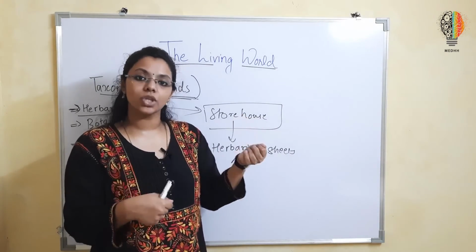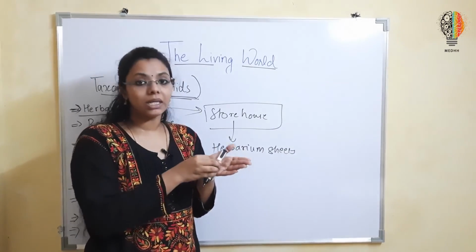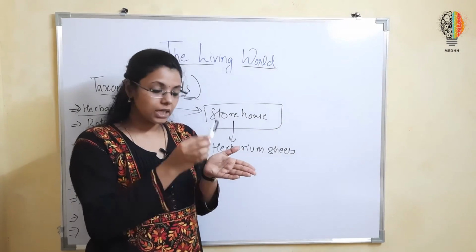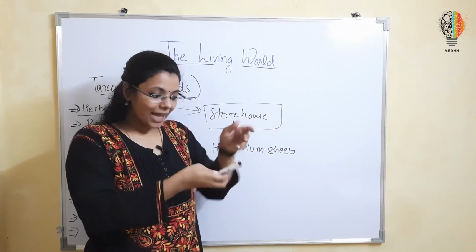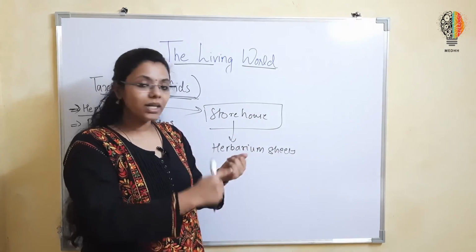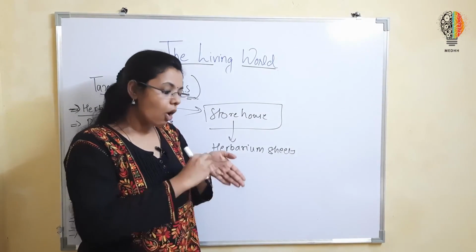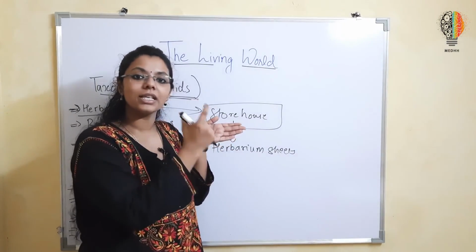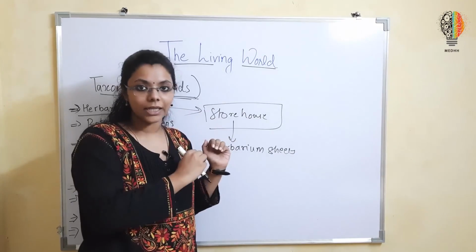Now what are these herbarium sheets? These sheets consist of a plant specimen that has been collected from a particular area or a particular place. It has been collected, pressed and preserved in those sheets, and that sheet which has the plant specimen has all the details: when it was collected, what this plant is, which family it belongs to, what the species is. All relevant information will be provided in the corner of the herbarium sheet as well. In the presentation, I will be showing you how a herbarium sheet looks.